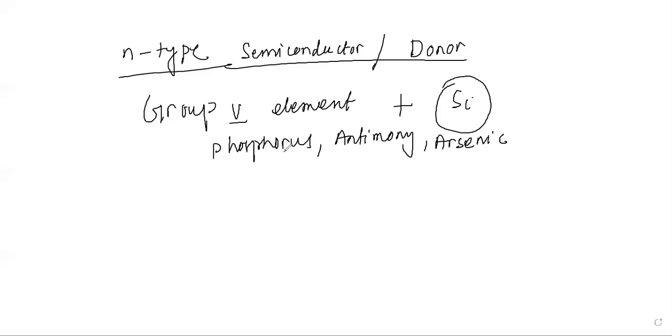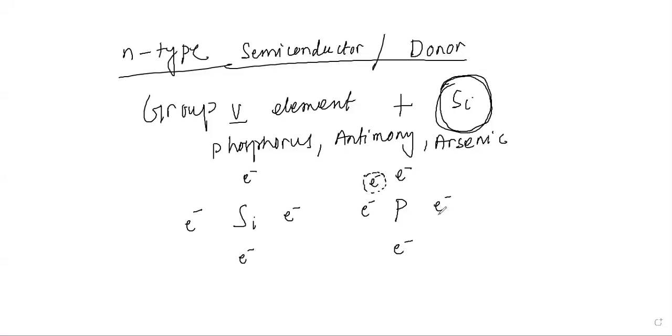So you can see, if you add this to silicon, which has 4 electrons in its valence shell, what will happen? Suppose I'm showing the outer orbit. You have one electron here, one electron here, randomly I'm just showing you. These are the 4 valence electrons that silicon has. Now suppose I add phosphorus to it. Phosphorus has 5 electrons. I'm not following any particular pattern, I'm just drawing it. This extra electron is the 5th electron I just mentioned.